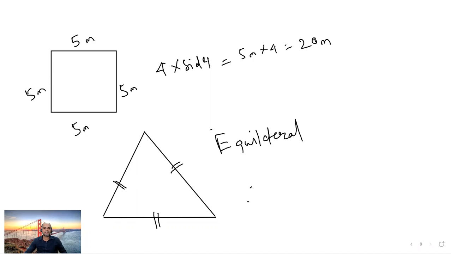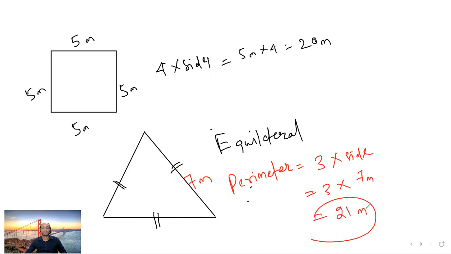Then one thing that we can also calculate is the perimeter, which is equal to 3 multiplied by the side. One side, suppose this is 7 meter, then 3 multiplied by 7 meter is equal to 21 meter. Now clear about perimeter? Perimeter is nothing but the outside boundary, or you can say the exterior wall of a geometrical shape is known as its perimeter. This is the definition of perimeter. I hope you are clear about this.